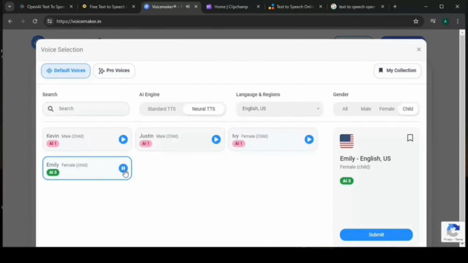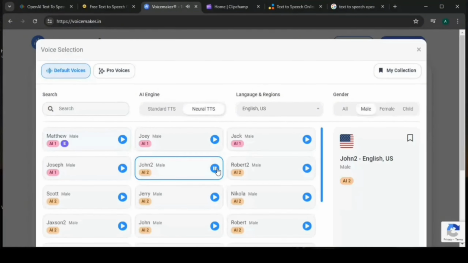Good afternoon. I am capable of reading any text that you type. Good afternoon. I'm capable of reading any text that you type here. Good afternoon. I am capable of reading any text that you type here.